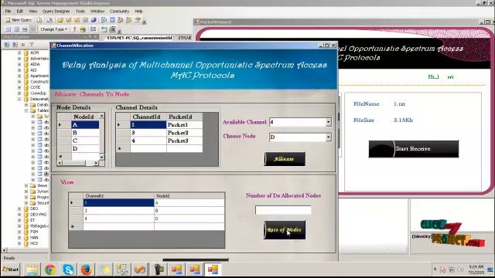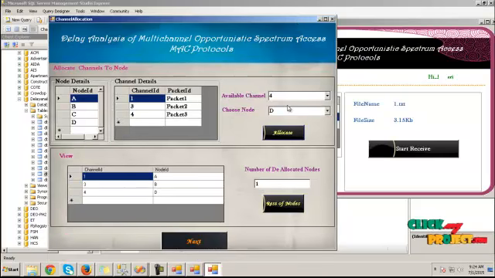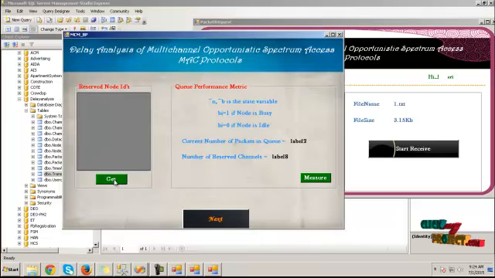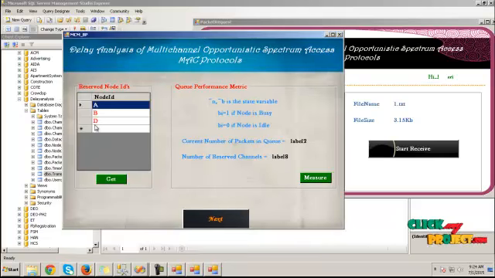Click allocate button, click on view button to view the allocated node for a corresponding packet and channel ID. Then to know the list of deallocated nodes, click on list of nodes. Here the one count is displayed, which is not allocated to the channels. Then click next. To know the reserved node IDs, click on get button. A, B, D are the reserved node IDs for the corresponding packet and the channels. To know the queue performance metrics, click on measure button. It will show the current number of packets in the queue and the number of reserved channels for each packet.